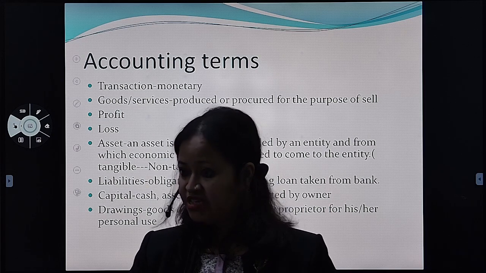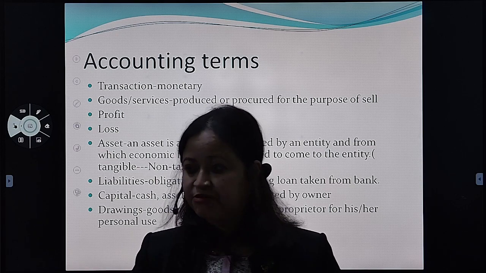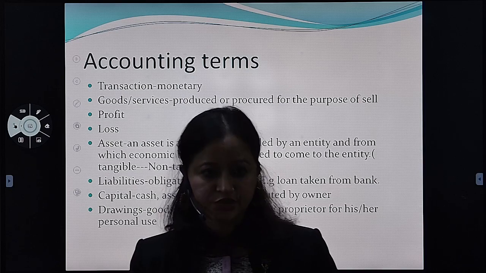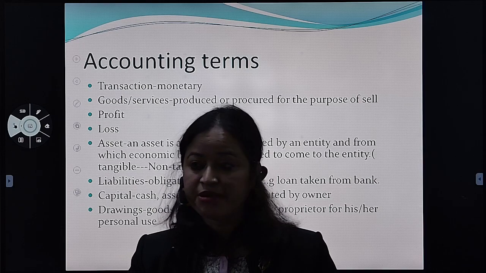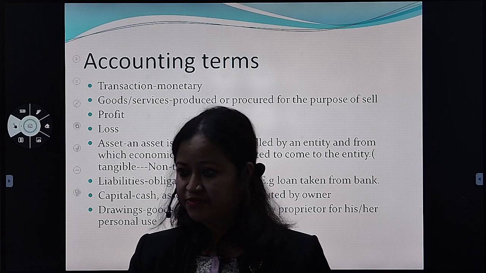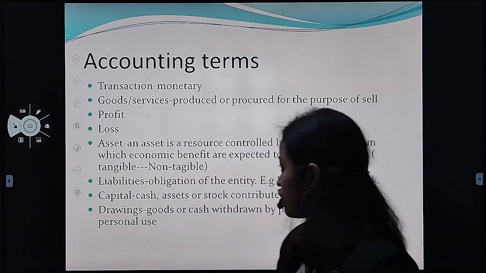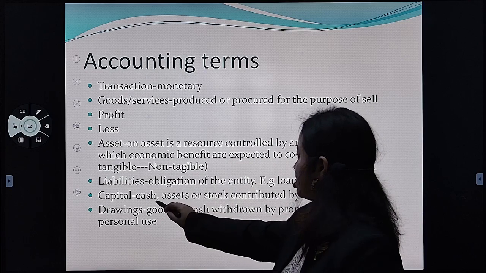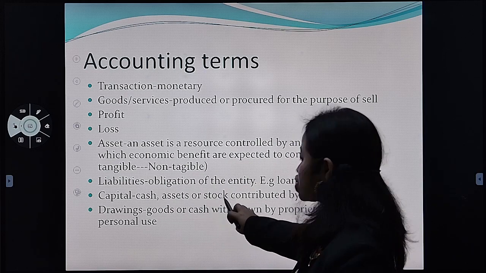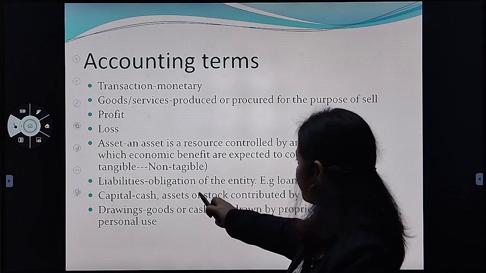Fine. That means capital means here you are investing some money into the business. Initially, whatever you are investing, okay, that is your capital all about. So it can be in the form of cash, it can be in the form of any asset or stock. Okay, so that will be capital all about.